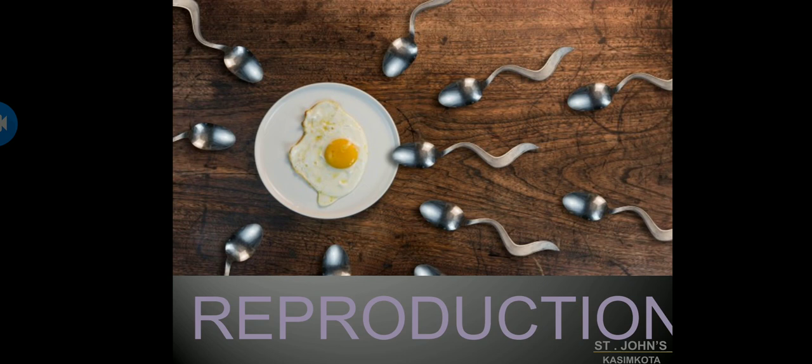Life processes, heredity, and today's chapter, reproduction, are somewhat interlinked, so you should be very careful with your previous chapters. Some of the topics will be repeated in this chapter too, so if you are thorough with that, you'll understand this chapter. So coming to today's concept, that is reproduction.